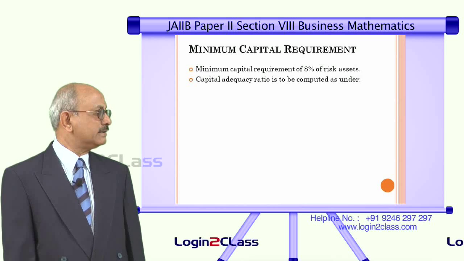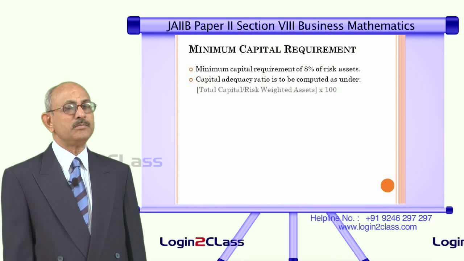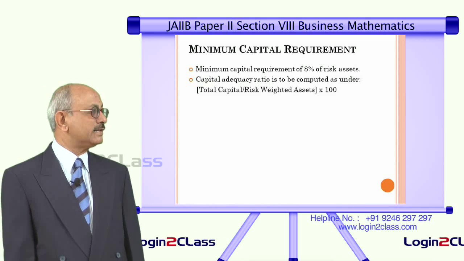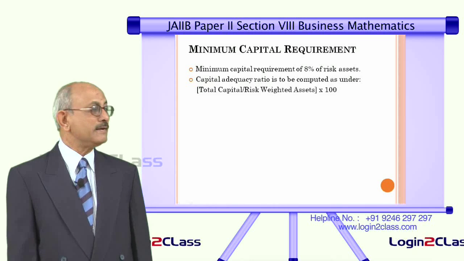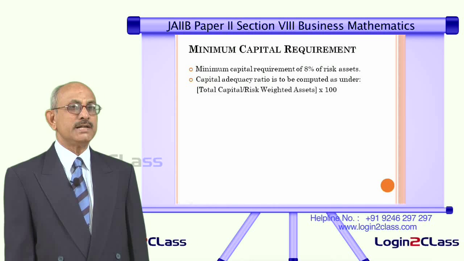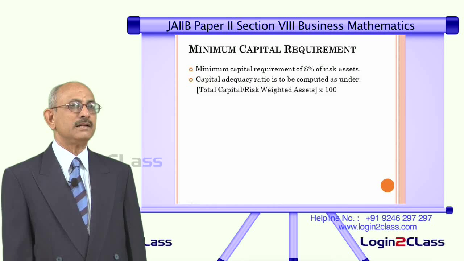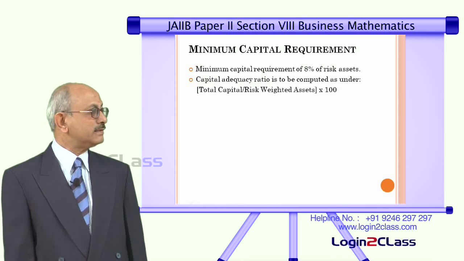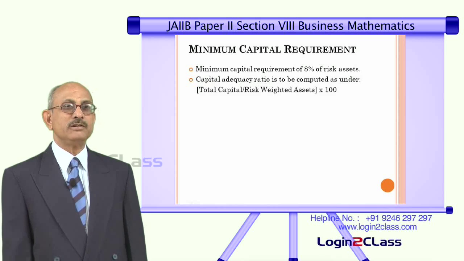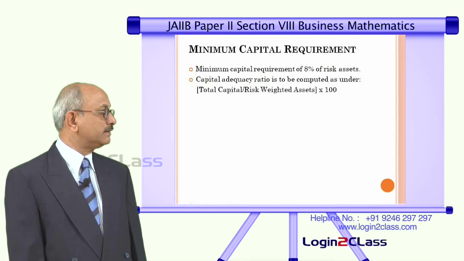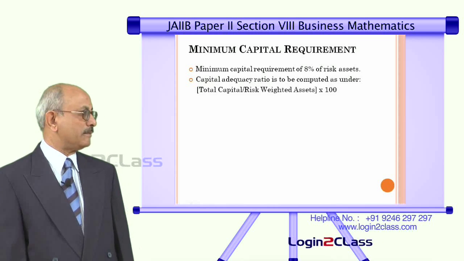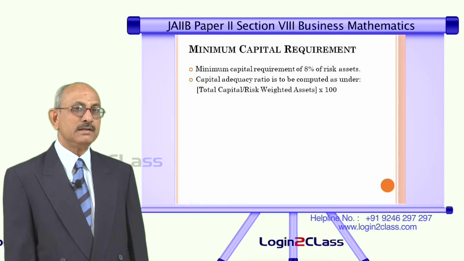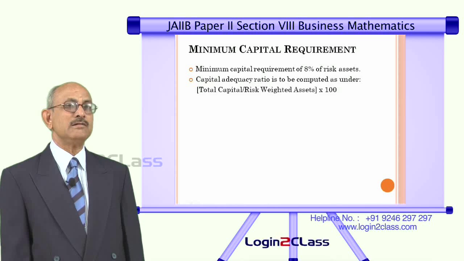So, what it says is capital adequacy ratio has to be computed by the formula given as under. One is total capital divided by risk weighted assets into 100. That means even if the assets may be 100, the total risk weighted assets can be more than 100 or less than 100, depending on the weightage given to different types of assets. If the assets are more risky, naturally more weightage will be given. That means if you want to hold those assets, we need to bring in more capital. If the assets are less risky, then less weightage is given. That means in order to hold those assets, you need not have more capital.